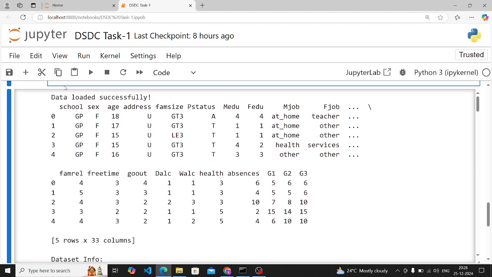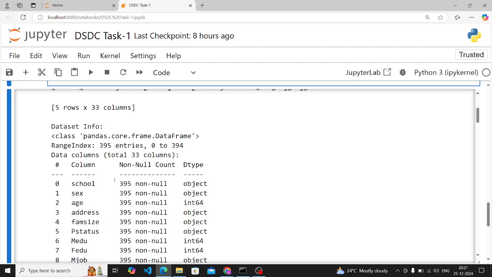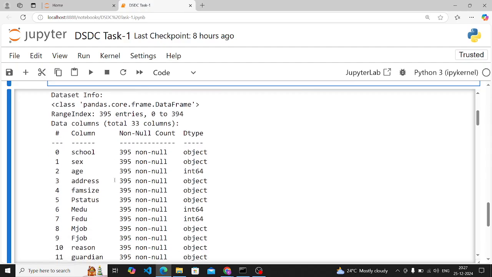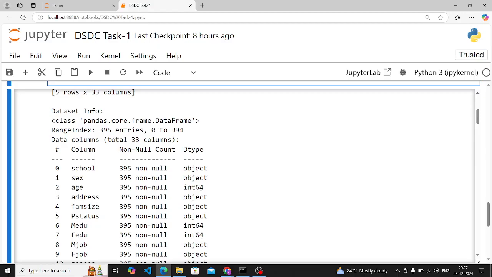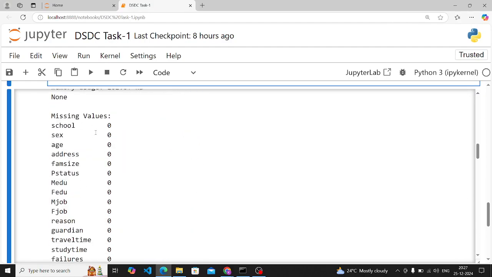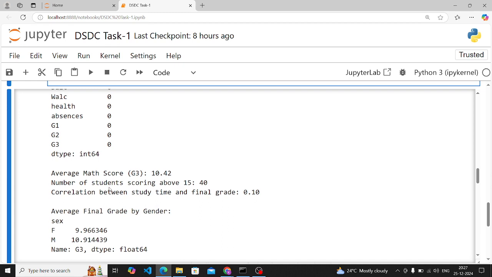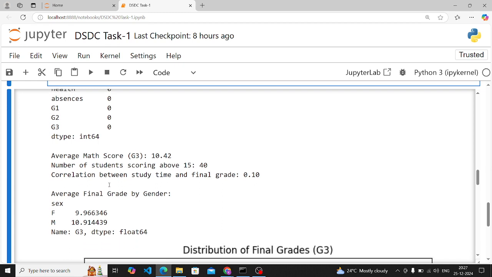Okay, so see here, data loaded successfully means our data is loaded successfully. So these are the column names present in your data set. Okay, school, sex, age, address, etc. Okay, and this is the data set info. By using info function, this is the concise summary. You can see non-null count and data type of each column. Now this is for missing values check. We are checking the missing values, but here are all zero, means there are no missing values present in any of the columns. Okay, now this is the data analysis part.